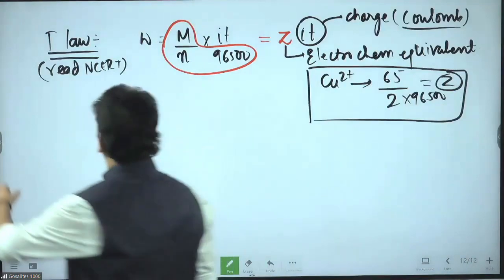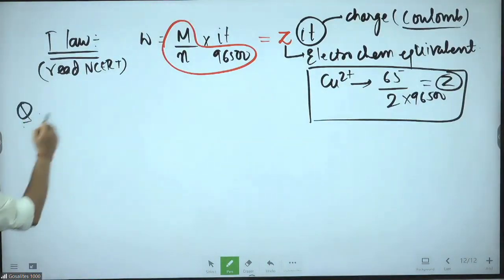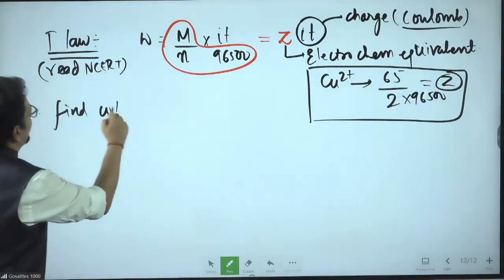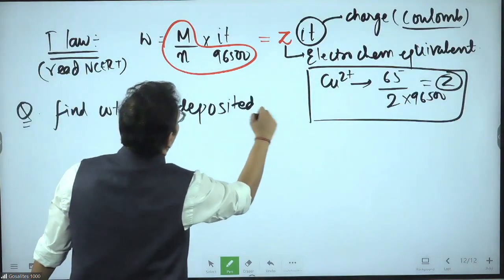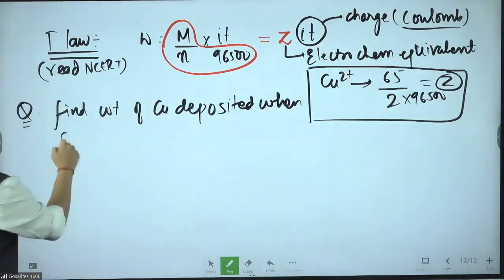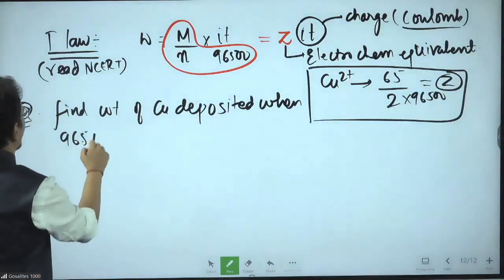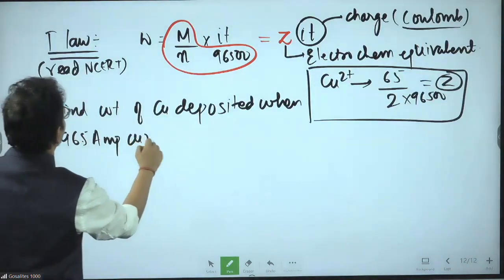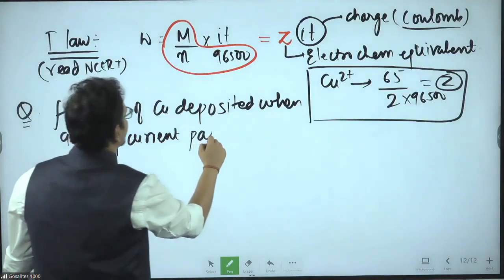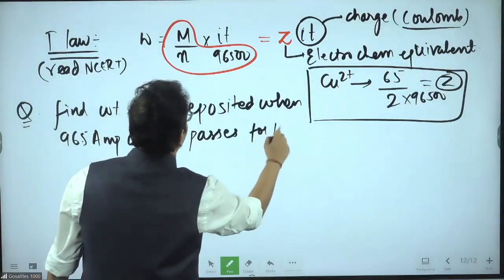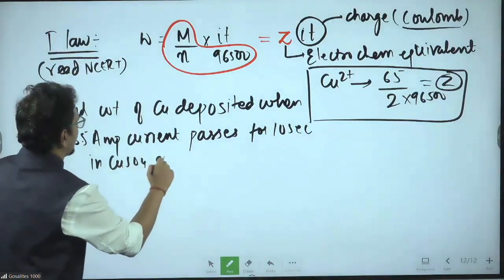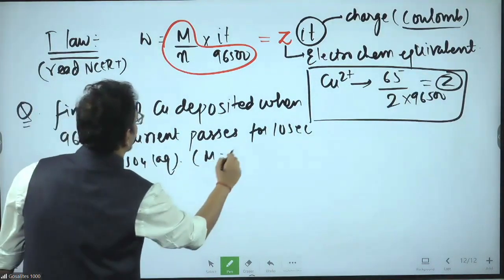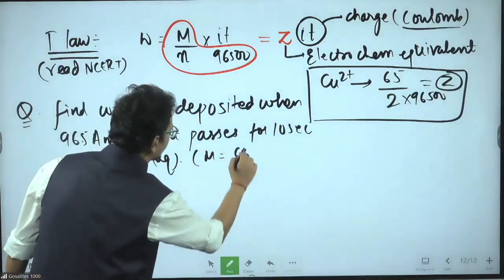Where is this kind of formula useful? Question: find the weight of copper deposited when 96.5 ampere current passes for 10 seconds in aqueous CuSO4. Let's say the molar mass they ask you to take is 64, for simplicity.